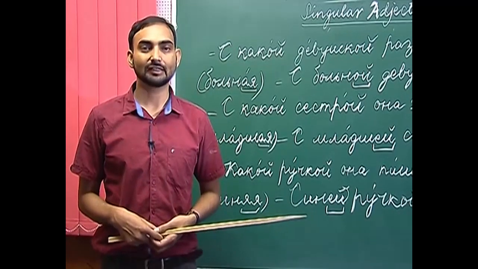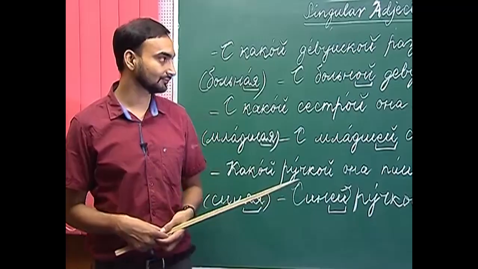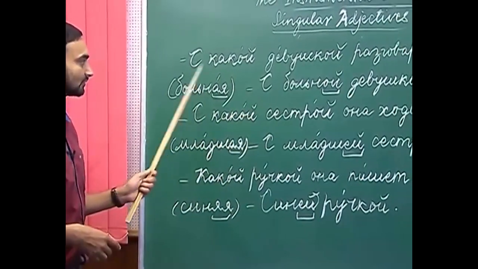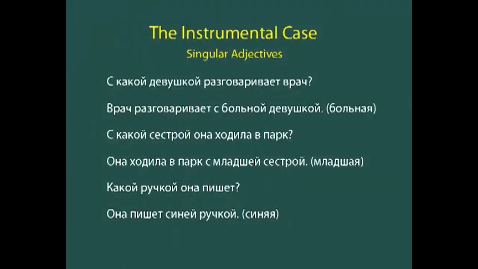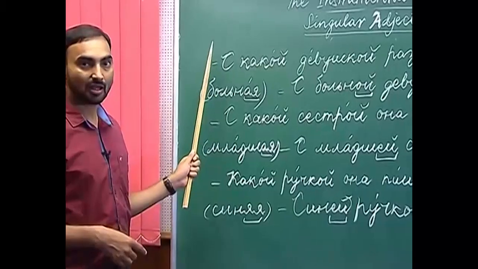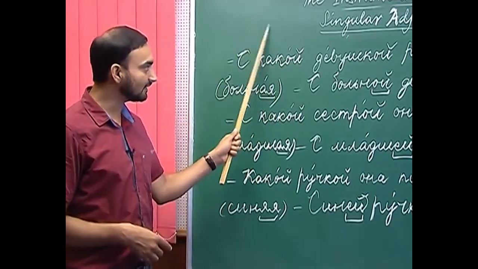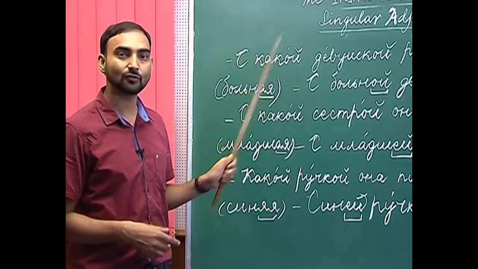So, how do the feminine adjectives decline in the instrumental case? So, let us start. First I must tell you that kakoi, which is the nominative case masculine, becomes kakaya in the nominative case, and kakaya changes to kakoi in the instrumental case.